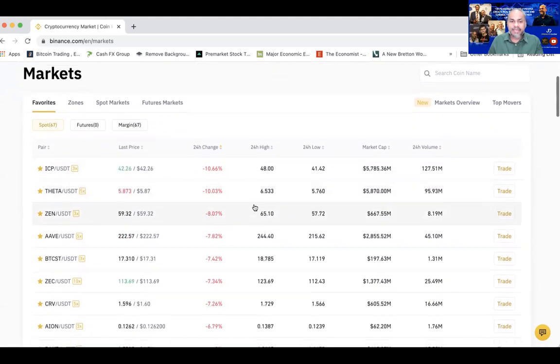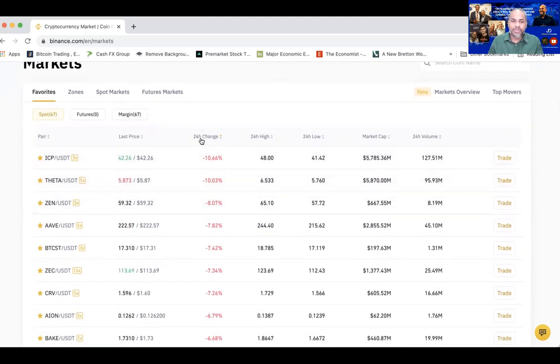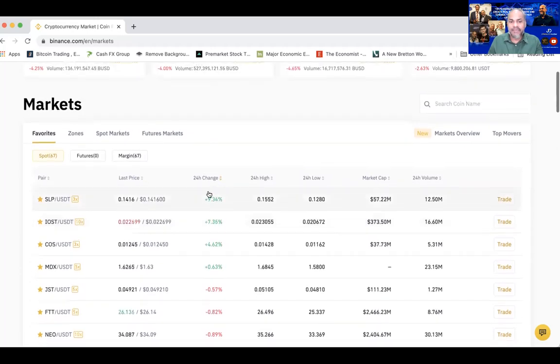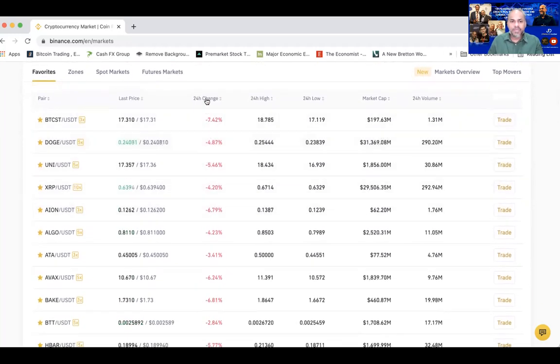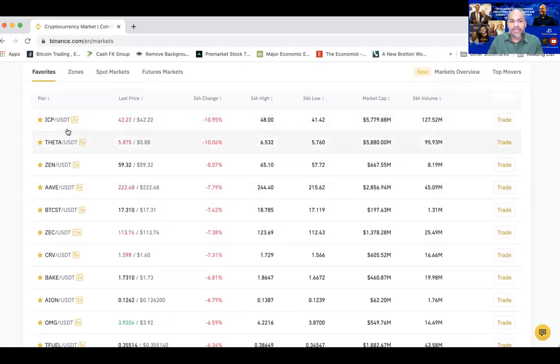All right. And then what you do, you use the 24-hour change and look for the most negative at the top. So if I change this, I can even have the positive at the top. If I click it again, I can actually have the negative at the top. All right. So can you see that? So now I know ICP is actually the worst performing coin. Actually, we want the worst performing because we want to buy at the bottom. Now, this is simple, without any technical candlestick understanding.